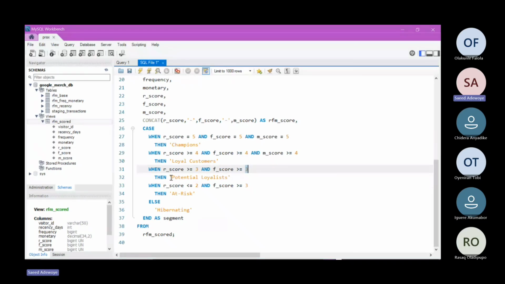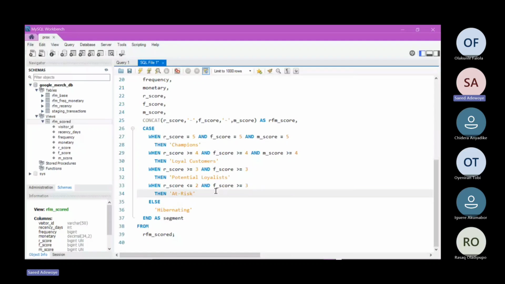Then finally, for any customer whose R score is less than or equal to 2, that means starting from 2 to 1, they have very high recency. Because whenever a customer has a recency of 1, that means they visited our website a very long time ago.